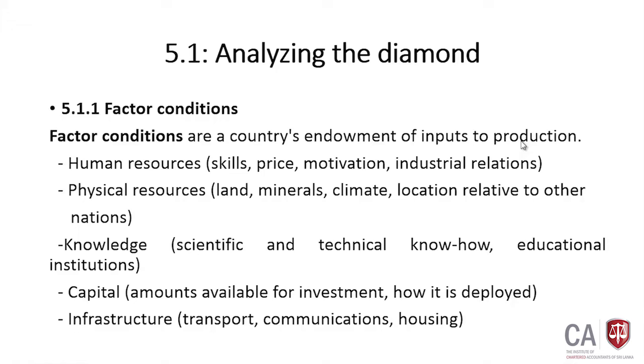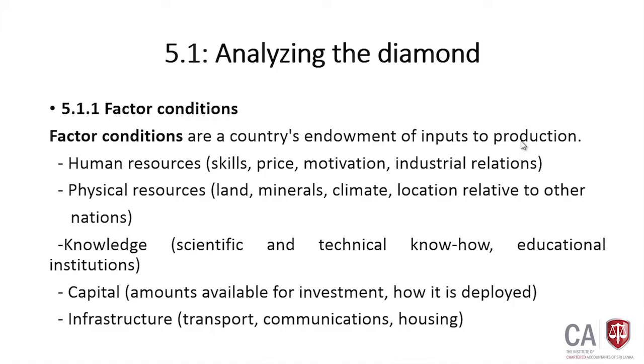Human resources, physical resources like land, minerals, climate, knowledge, scientific and technical know-how, educational institutions, capital, the amount available for investment and how it is deployed, then infrastructure, transport, communication and housing. These are some of the factor conditions available.